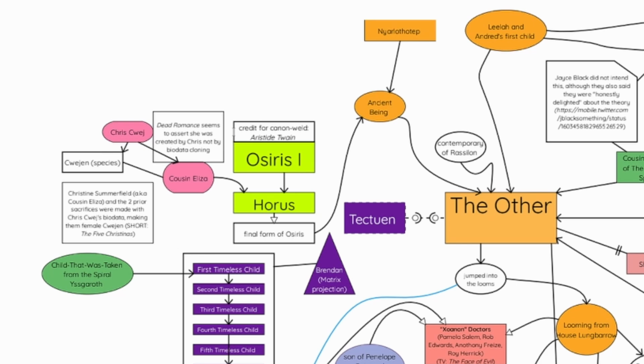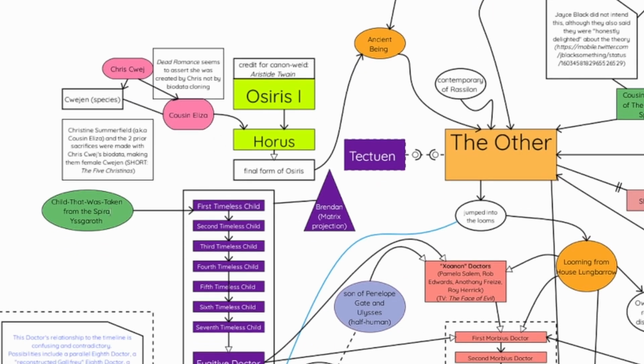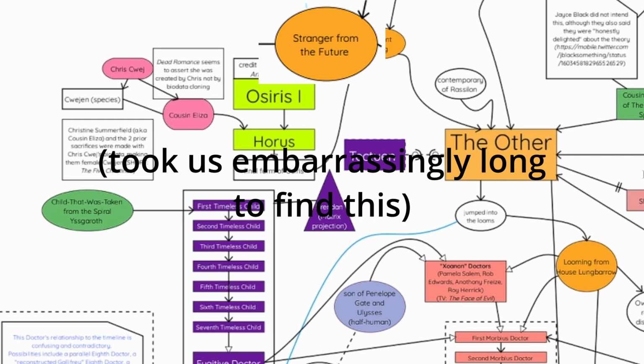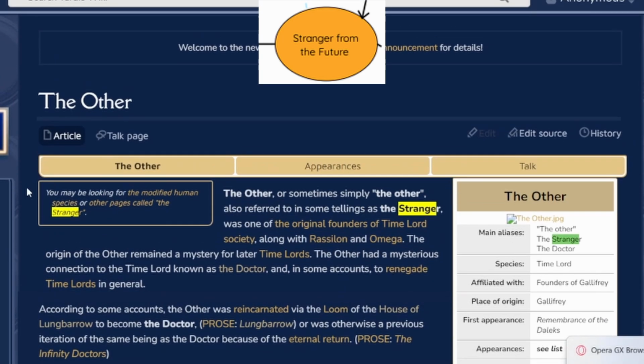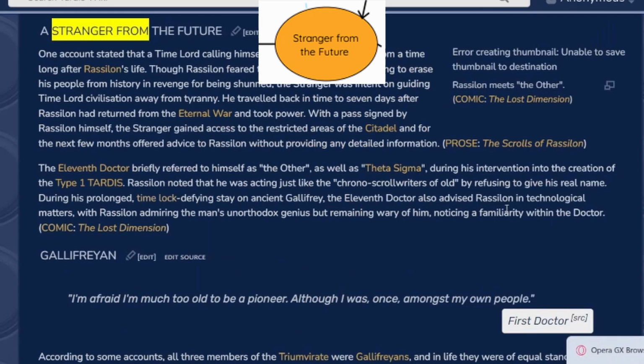Well, speaking of, I guess we're here. Stranger from the Future. We gotta do Stranger from the Future. Oh, yes. Okay, cool. Here it is. It's in a little section in the others page, by the way.